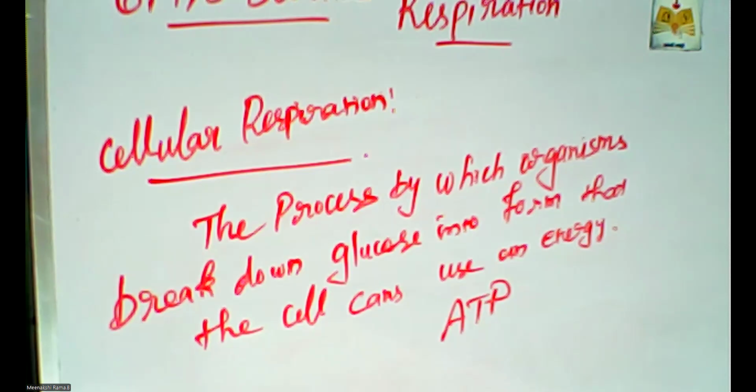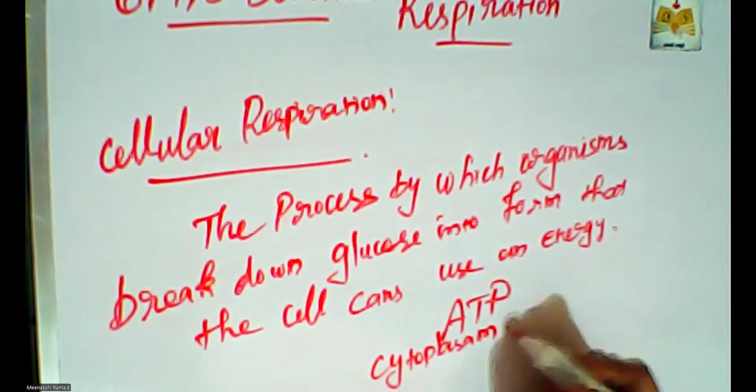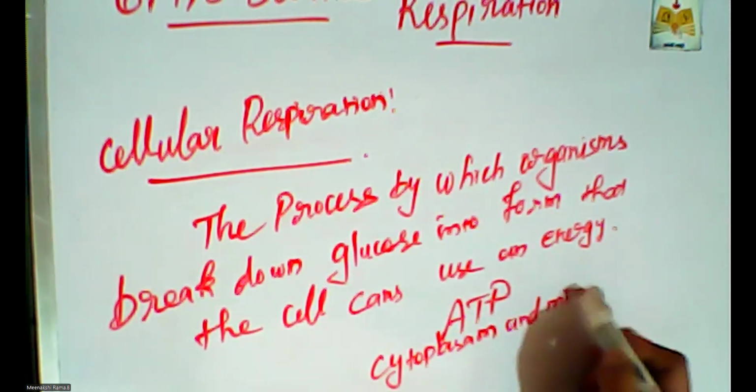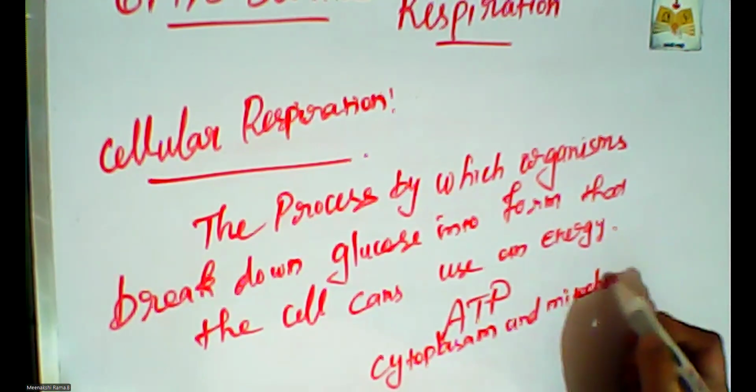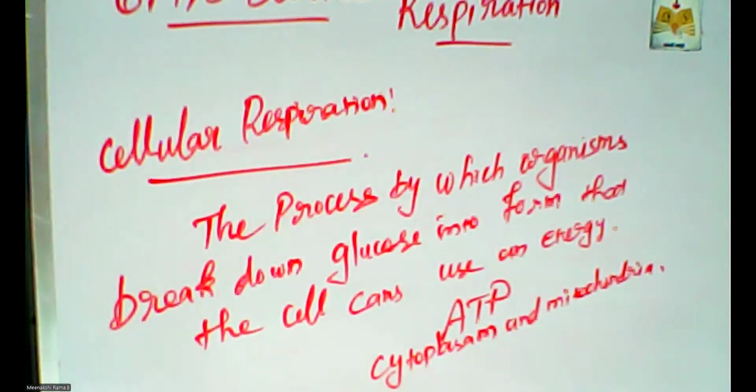Cellular respiration takes place in the cytoplasm and the mitochondria of the cell.